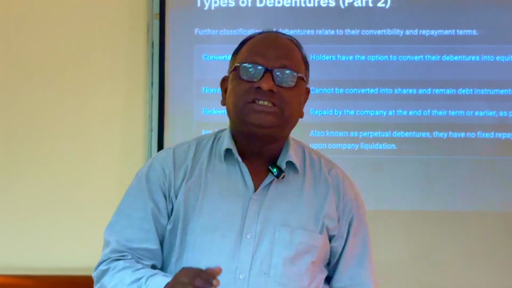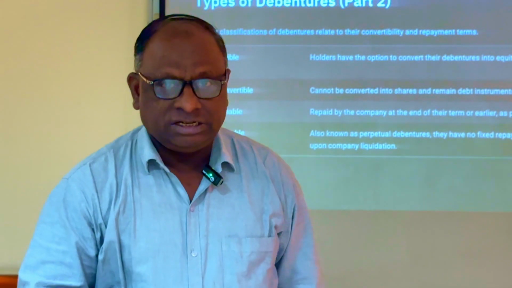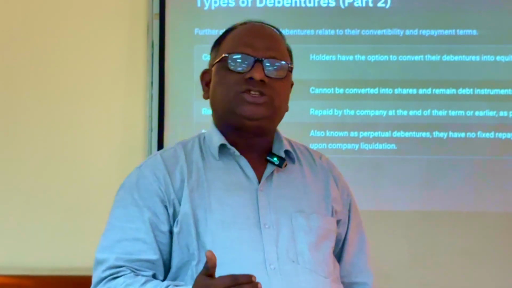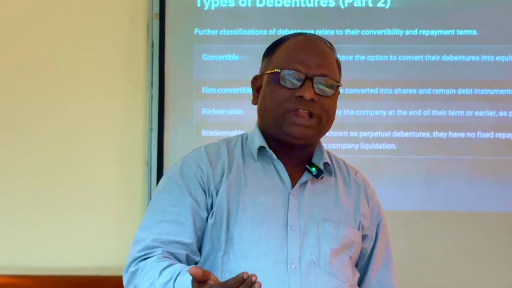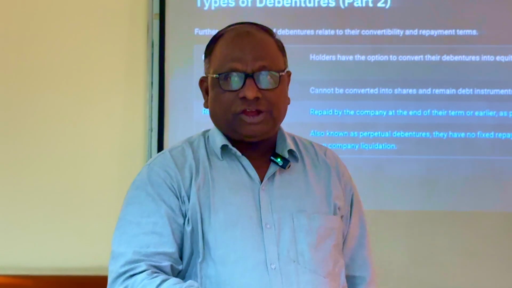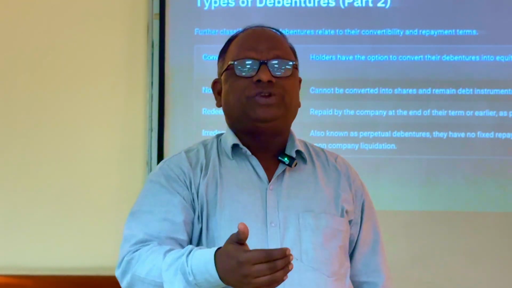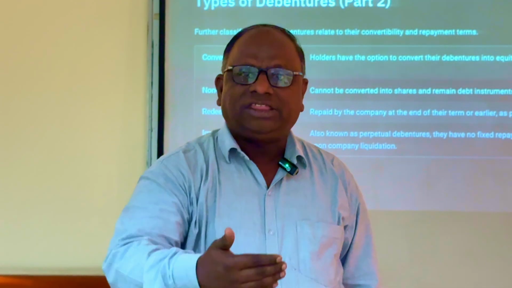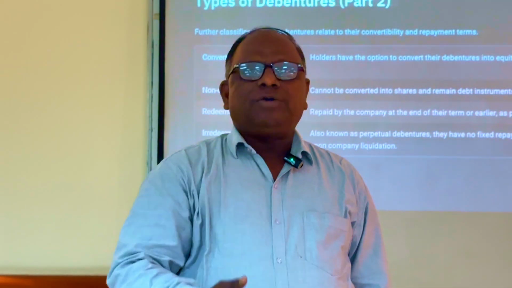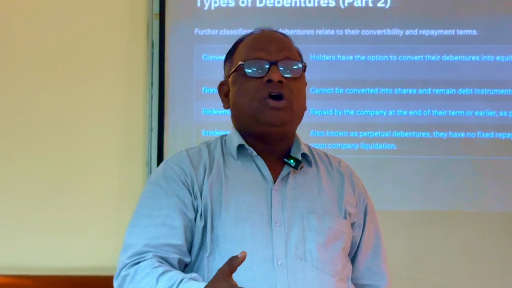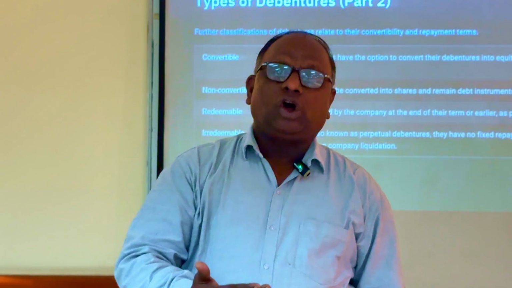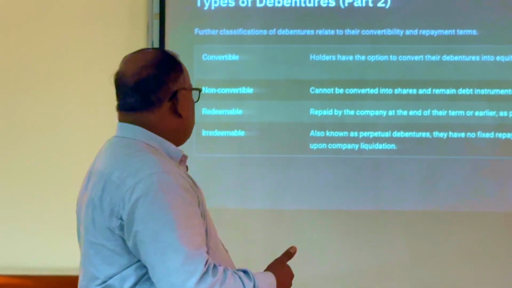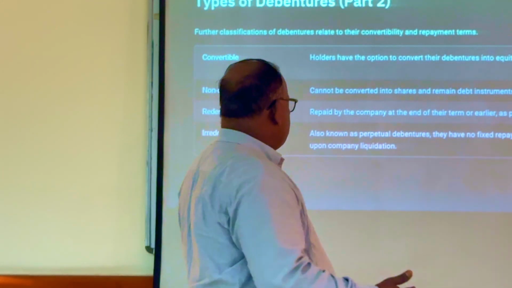Then the next one is redeemable debentures. Generally, children, debentures are issued for a specific period of time. After the expiry of the time, the debentures will be redeemed by the company, that means repaid by the company. When repaying, it may be in lump sum or in installments. Then the next one, irredeemable debentures.